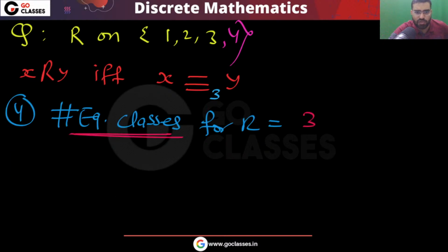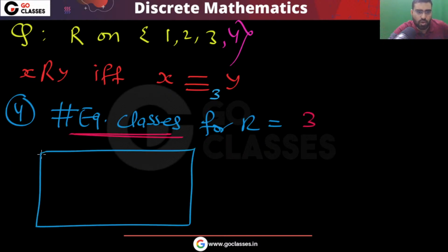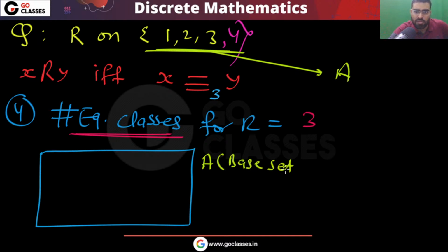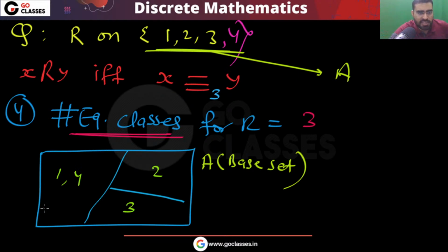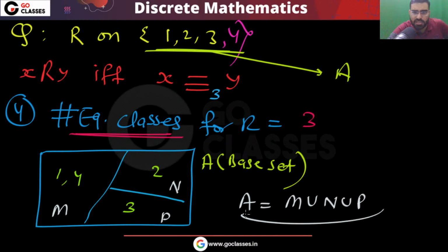Now see what will happen: this will partition the base set. You can easily see this is your base set 1, 2, 3, 4. Let me call it set A. This base set has been divided into 3 classes. In one class you have 1, 4, and in the others you have the remaining elements. Let me call them M, N, P. Then A will be M union N union P.